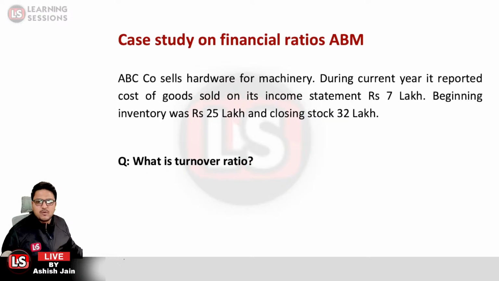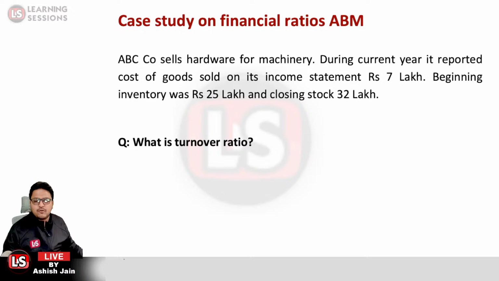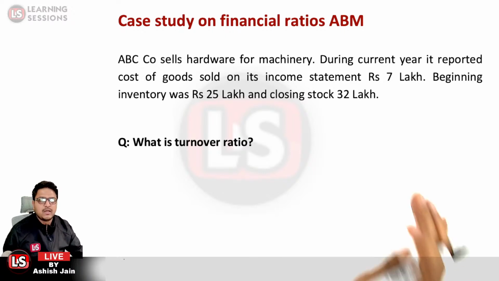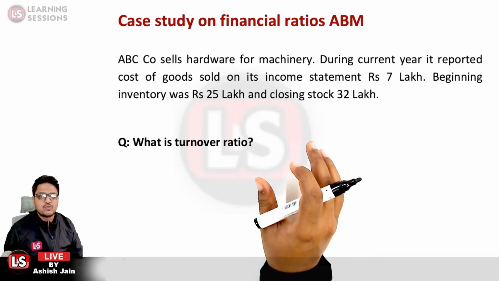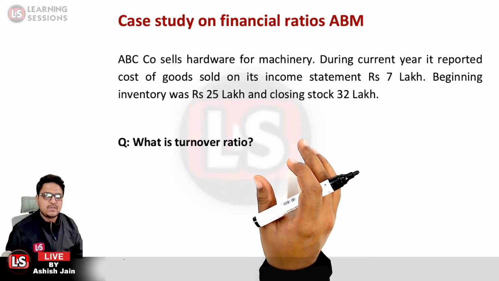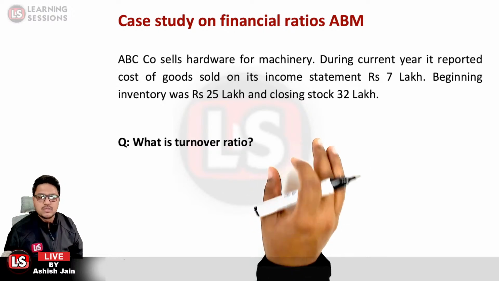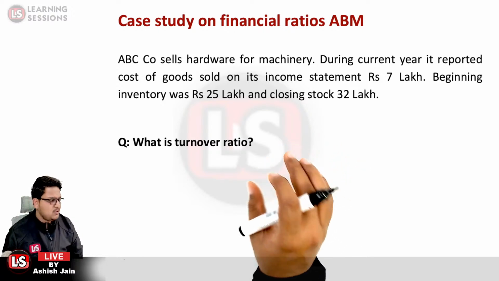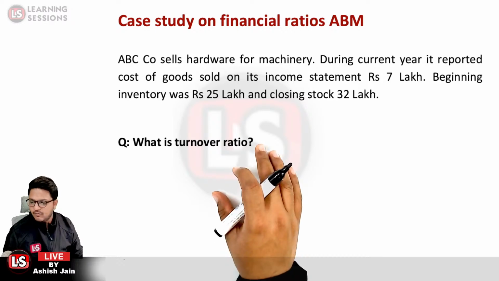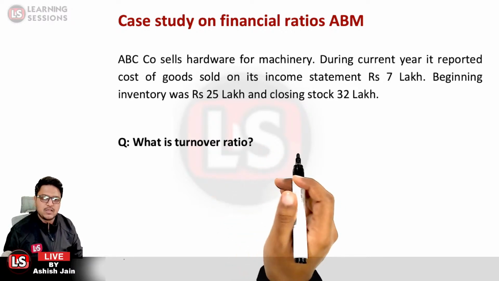Next case study is based upon financial ratios. ABC company sells hardware for machinery. During the current year, it reported cost of goods sold on its income statement of rupees 7 lakh. Beginning inventory was 25 lakh rupees. Closing stock is given as 32 lakh rupees, and we need to calculate the turnover ratio.